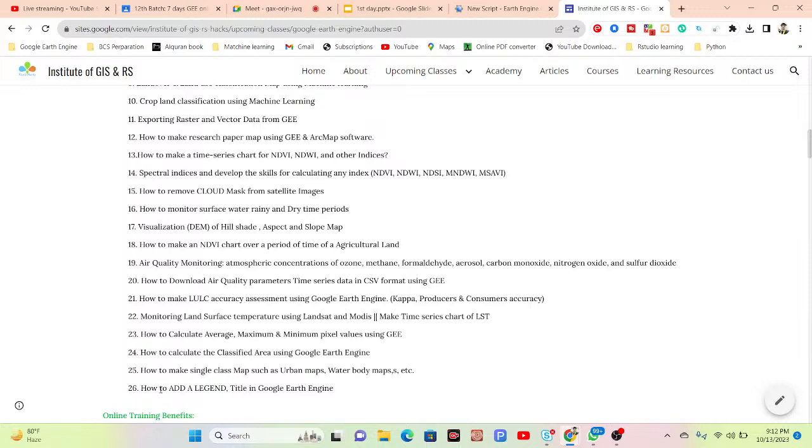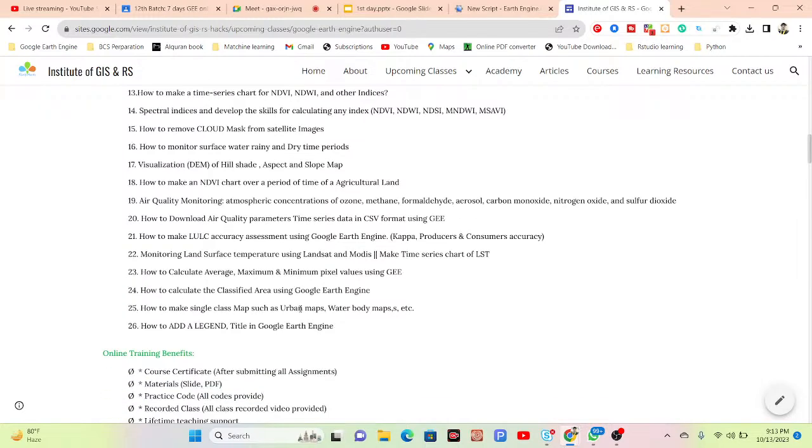And how to add the legend title in the Google Earth Engine platform. We will also create the legend title in Google Earth Engine, as well as use the ArcMap software for creating the map layout. Okay, so all of those things I will try to complete within the 7 days.